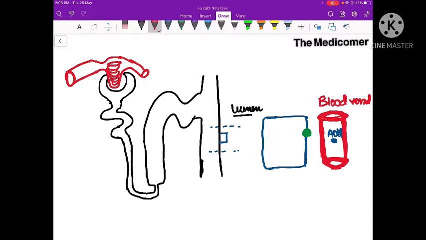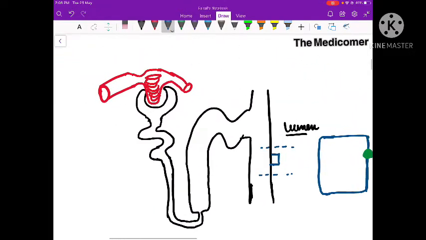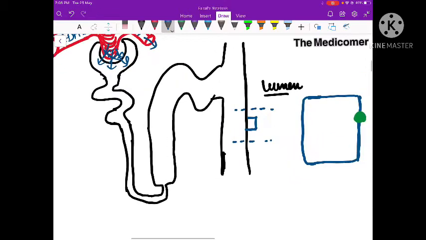First important thing that we should know is that ADH comes through the blood. These ADH molecules are not filtered. They pass through the efferent arteriole, then through the peritubular network, and finally they reach the blood vessels near the distal tubule.